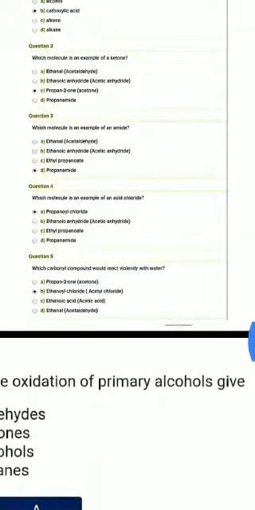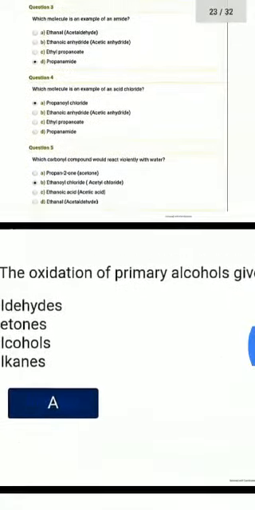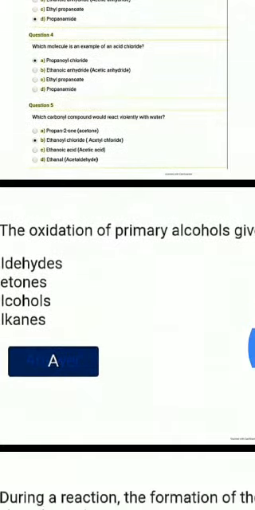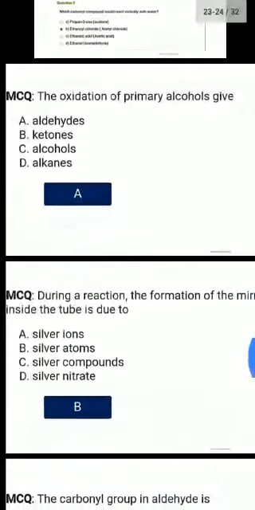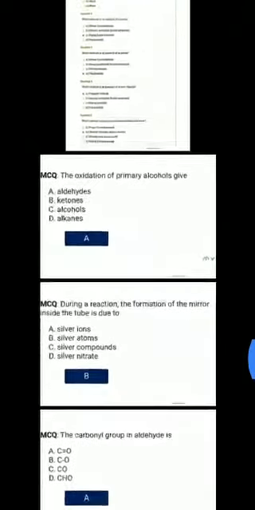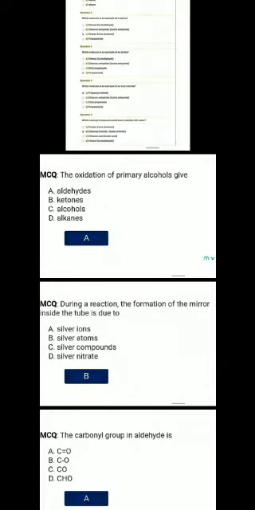Next MCQs is which molecule is an example of an acid chloride. So the correct answer is propanoyl chloride, option A. Then we have which carbonyl compound react violently with water. So that is acetyl chloride, option B. The oxidation of primary alcohol gives. Correct option is option A, aldehyde. During a reaction, the formation of the mirror inside a tube is due to B, silver atom.